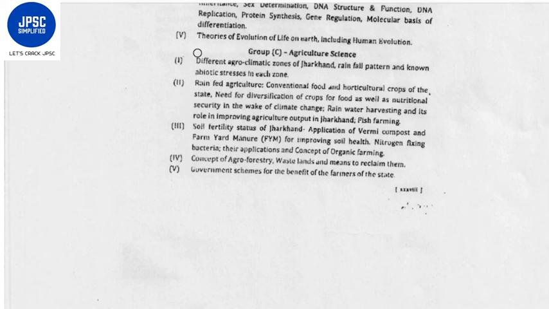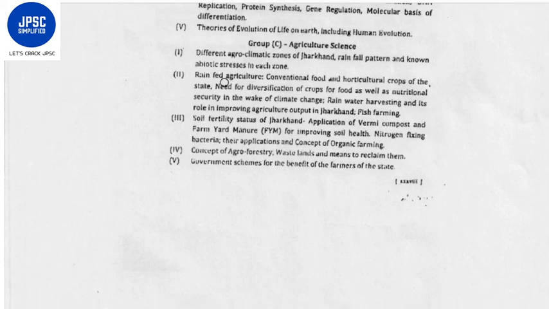Then the third subsection is about agriculture science. Here you mainly have to read about the agriculture of Jharkhand.